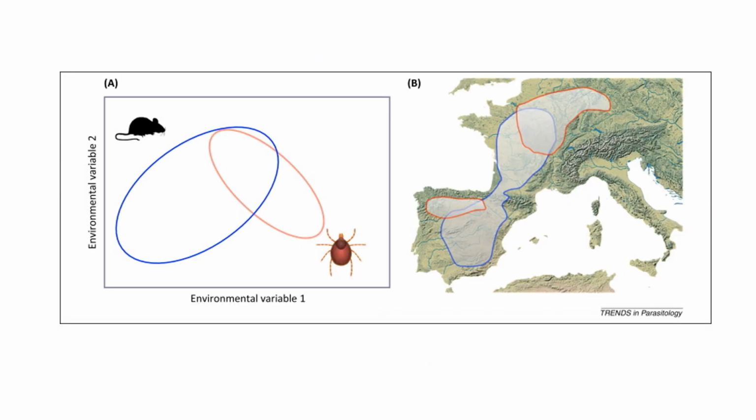This is another example with a tick species and a mouse. As you see here, they share environmental conditions, and this is on the environmental space. When we put this on the geographic space, we can see where they share the same environmental conditions, here in Northern Europe and a very small area in Western Europe.